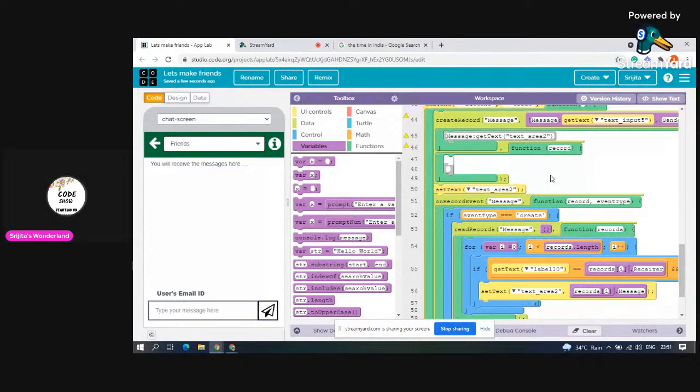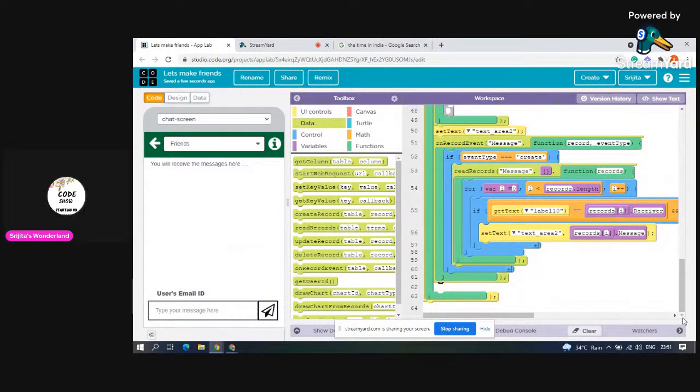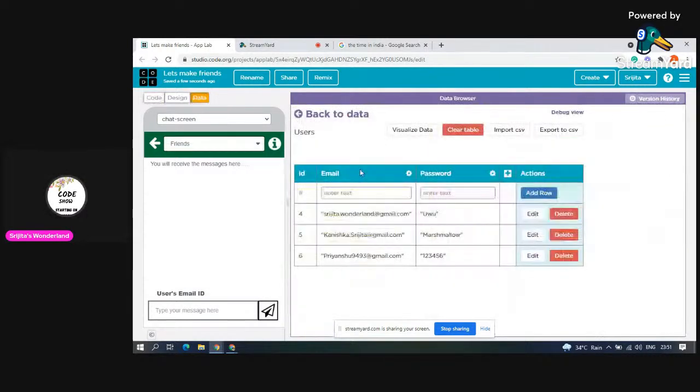Okay, are you understanding? Now if the event type is create, then you have to read records on record event. This is also available in data only. See, on record event message, if the label 10 is the receiver, this is a loop condition. If you are the receiver of the specific message, you are going to receive the message which is stored in data.